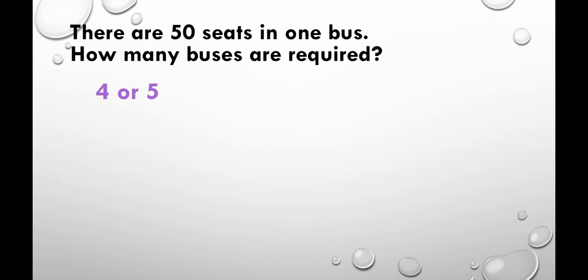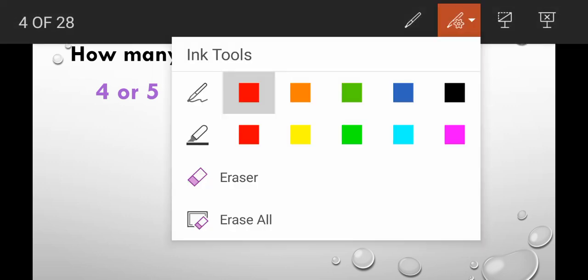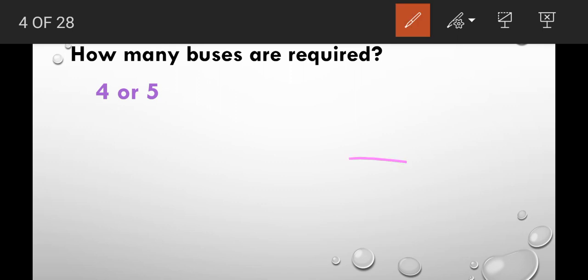So there are 50 seats in one bus. How many buses are required? 4 or 5? That's the question. So what will you do? We will add. We will see that. 50 seats in one bus. Right.